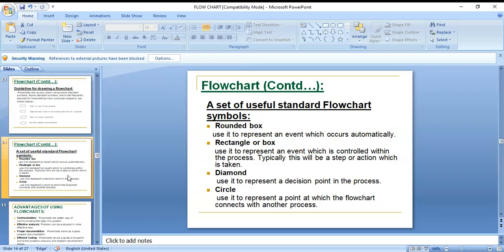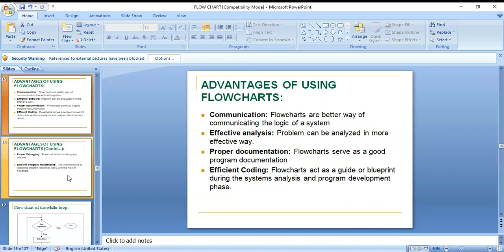A circle is used when one page is over and the next page is where we start. There you can use the circle symbol, and on that circle symbol you can mention an arrow marker. That is the reason for that. Okay, advantages of using flowchart. What are the advantages when we are using a flowchart?